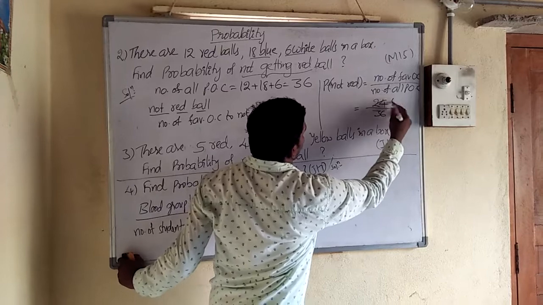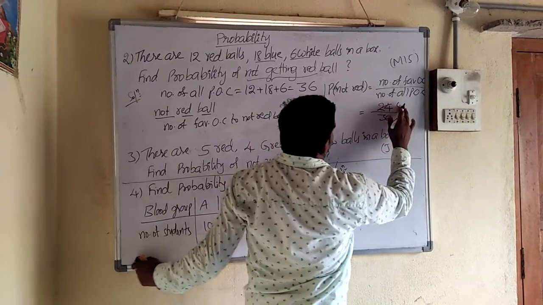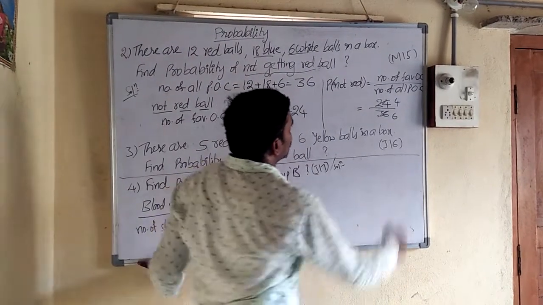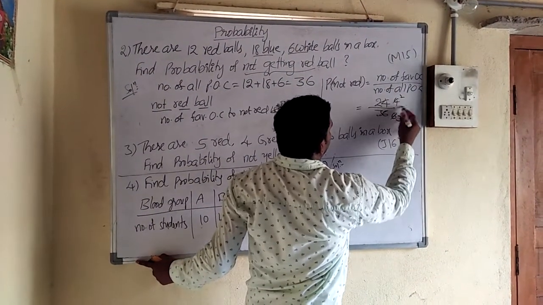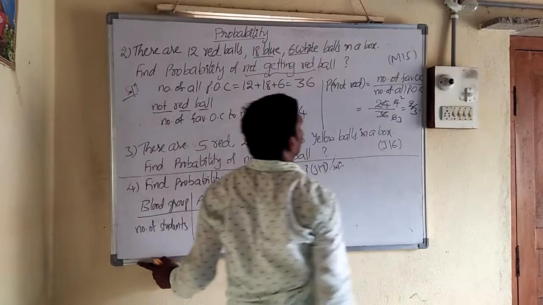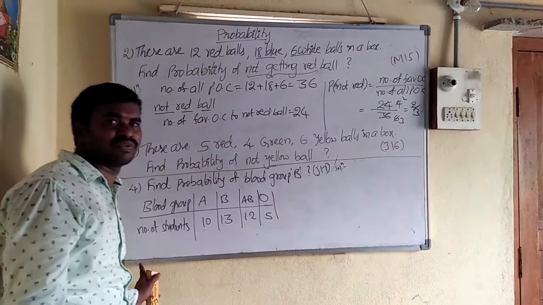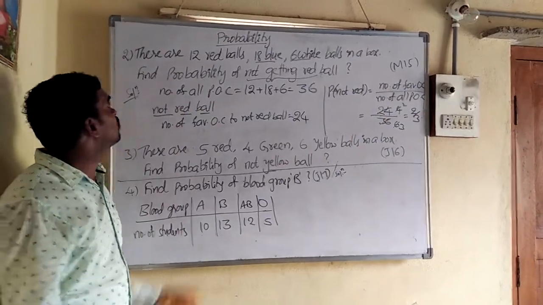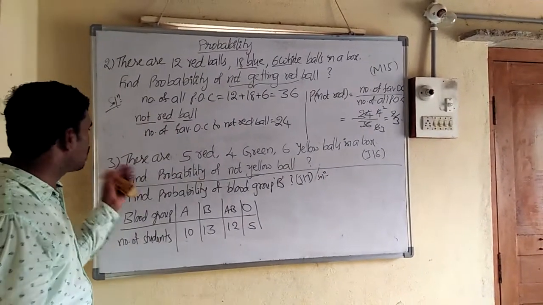So we can cancel: 6 fours are 24, 6 sixes are 36. 2 twos are 4, 2 threes are 6. So 2 by 3 is the probability. In the 12 table also we can directly cancel. So like the first question, the second is also the same, and the third is also the same.